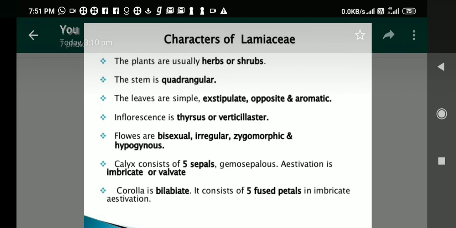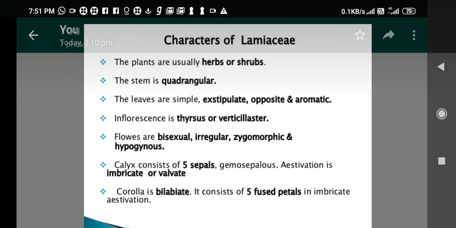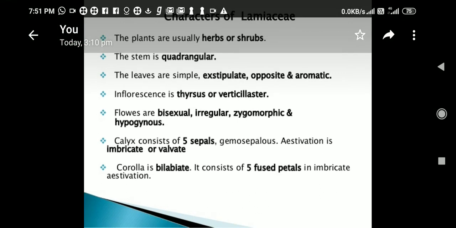Inflorescence is thyrsus or verticillaster. This is again an important feature. Flowers are bisexual, irregular, zygomorphic and hypogynous. Calyx consists of 5 sepals, that is pentamerous. Gamosepalous, aestivation is imbricate or valvate. Corolla is bilabiate. It consists of 5 fused petals in imbricate aestivation, means aestivation of corolla is imbricate.